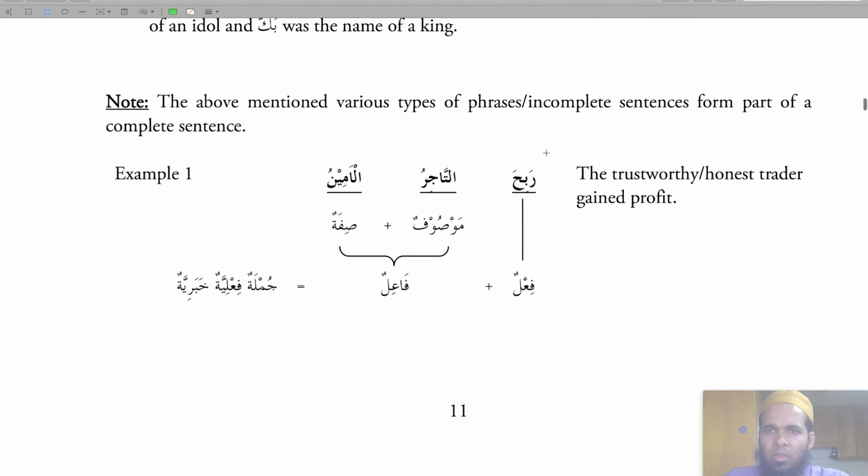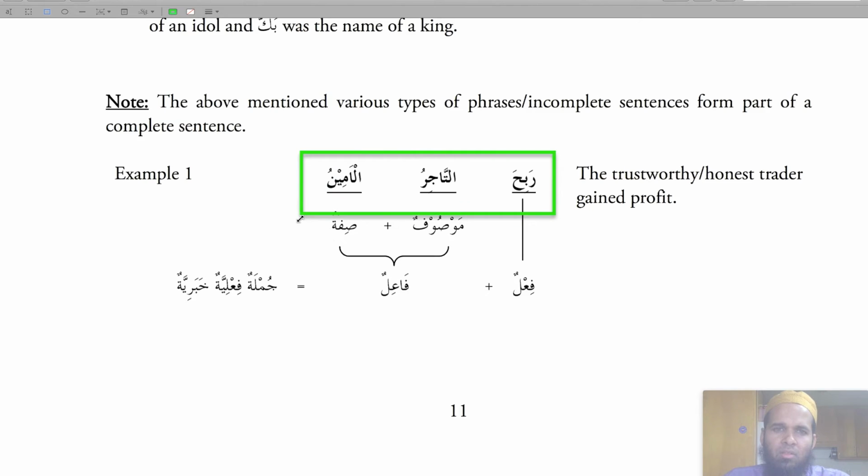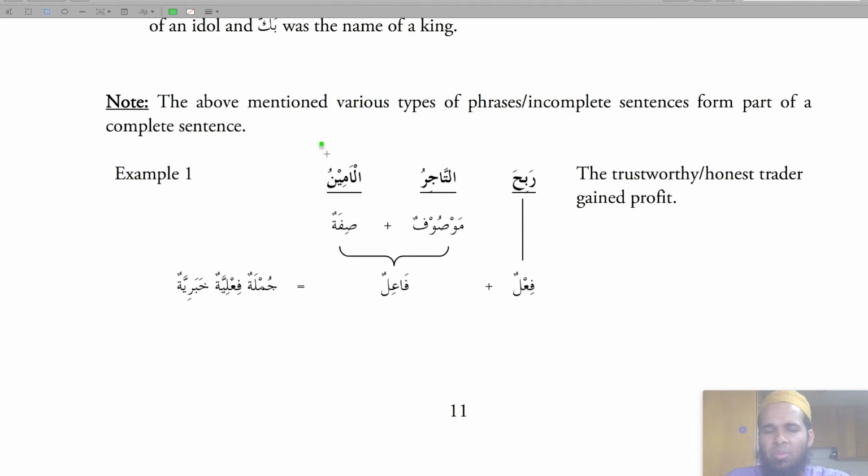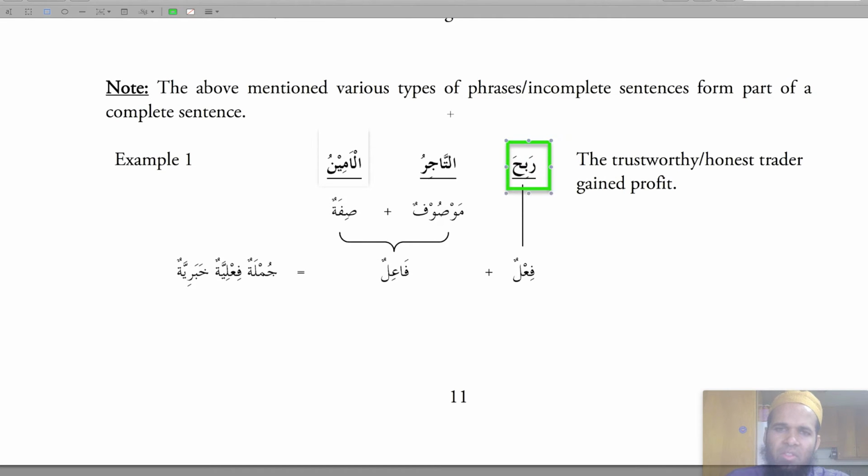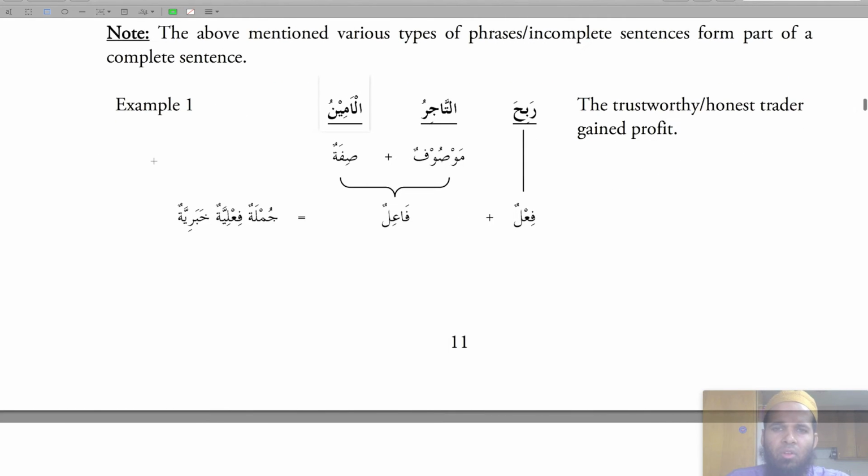Example: this trustworthy, rabiha tajiru al-aminu. Al-aminu is the sifa of the mawsuf, which is the fa'il also. So the trustworthy trader gained profit. This is the fa'il, so this is a complete sentence, jumlatul fi'liyatu khabriyatun.